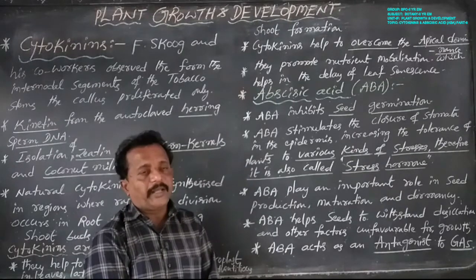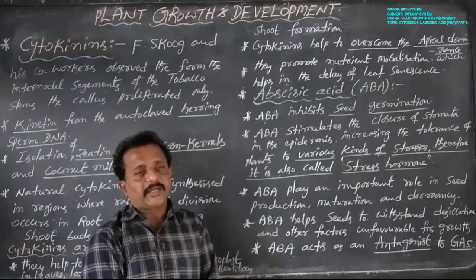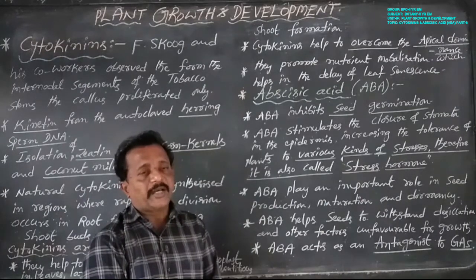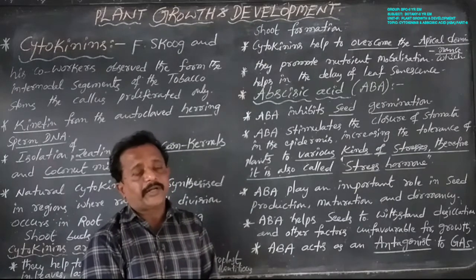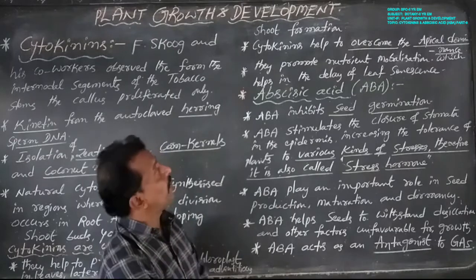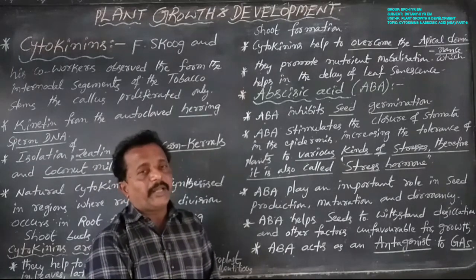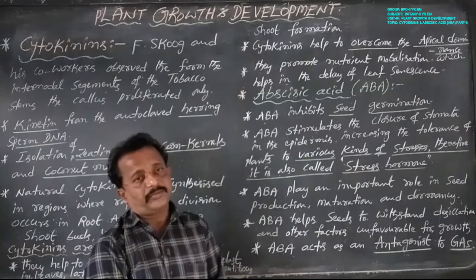Auxins play an important role in apical dominance. Gibberellins play an important role in bolting. Cytokinins play an important role in rapid cell division and overcoming apical dominance. At the same time, ABA plays an important role as the stress hormone.